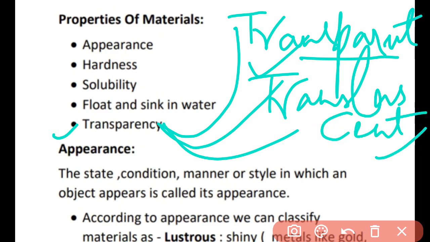Translucent. These are the objects which can allow the light to pass through them partially. Not completely, but partially. Partially means to a little extent. You can do this activity at your home also. You can try this out about the translucent.